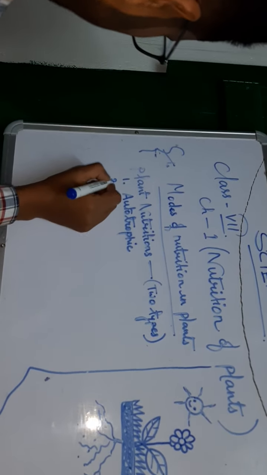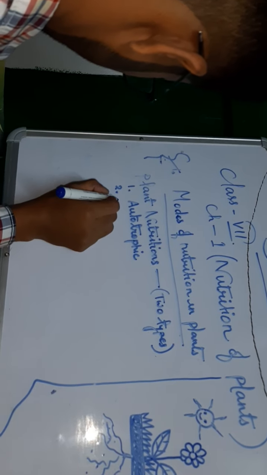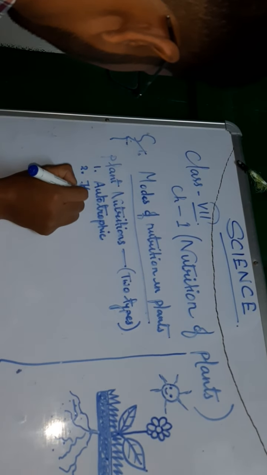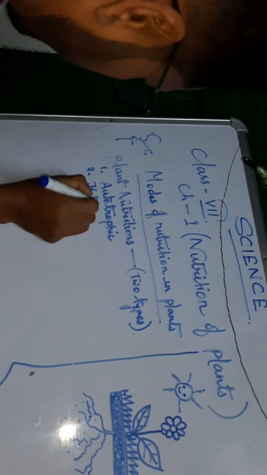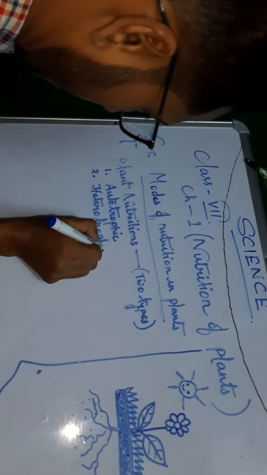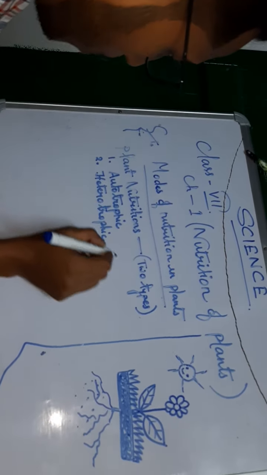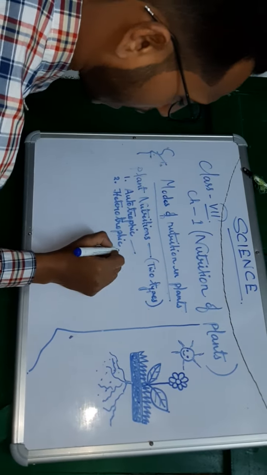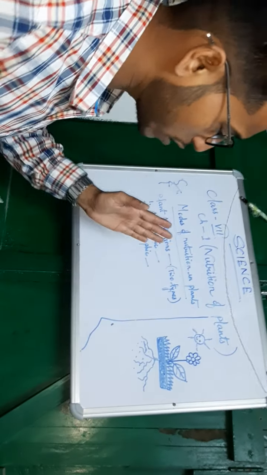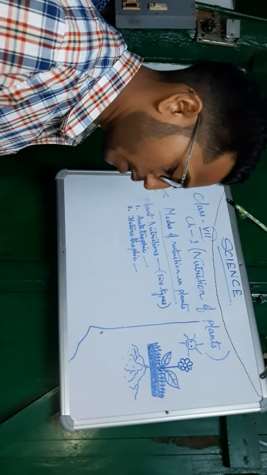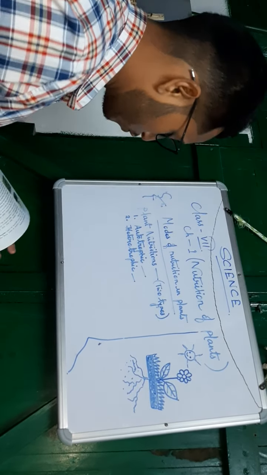Number two is heterotrophic. These are the two types of plant nutrition, autotrophic and heterotrophic. Now we'll go through the chapter and study what is autotrophic and what is heterotrophic.